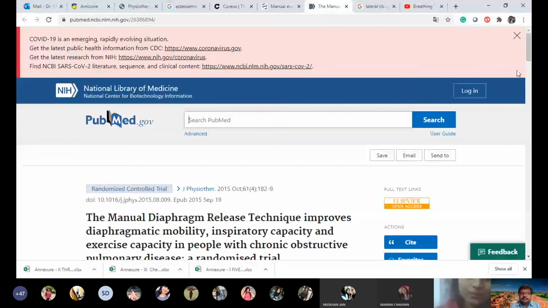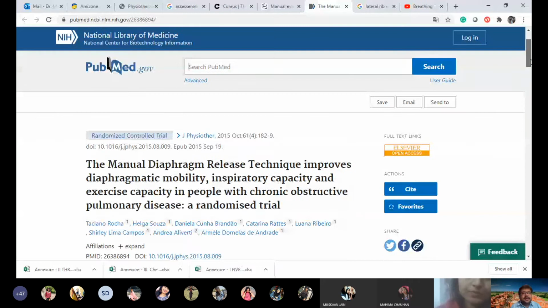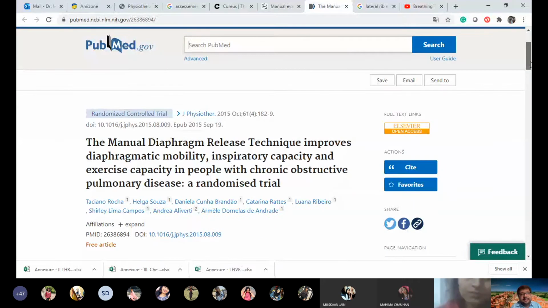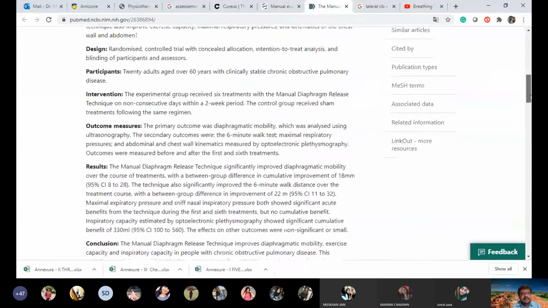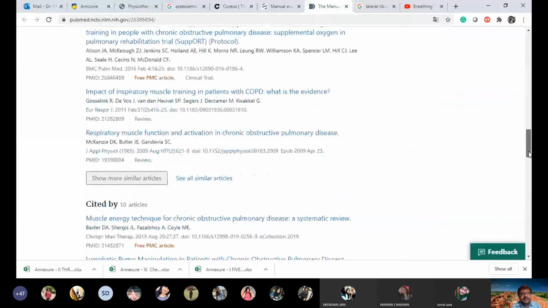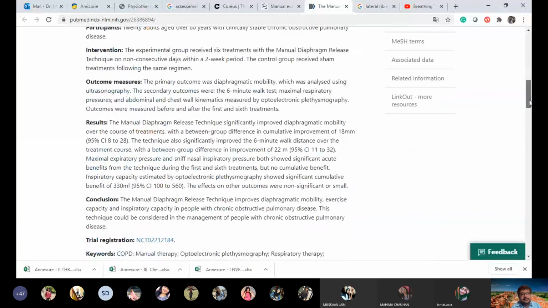Then there is, again, you should see this paper also. The manual diaphragm release technique improves diaphragmatic mobility, inspiratory capacity, and exercise capacity in people with chronic obstructive pulmonary disease. Now they have not given any detail, but again the manual diaphragmatic release technique has been shown to significantly improve diaphragmatic mobility over the course of the treatment.